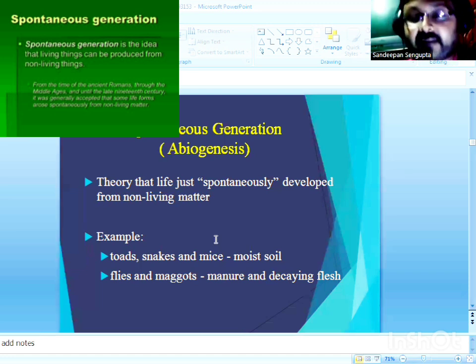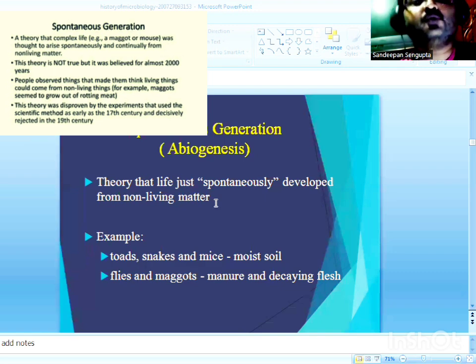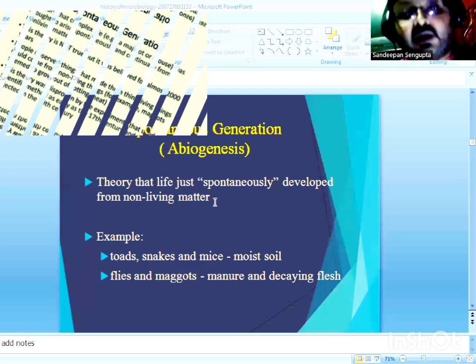Now, by abiogenesis or spontaneous generation, we mean that life arises from inanimate matter or non-living objects. So it is the vital force of the vegetative source of nutrients present in food that could give rise to new life or to a new microbial world.